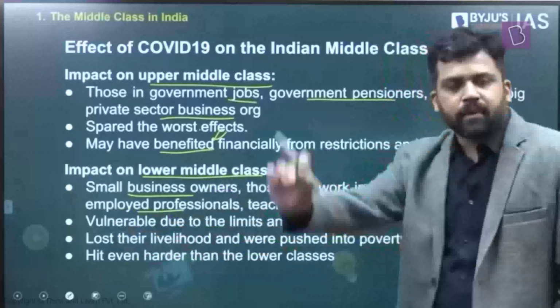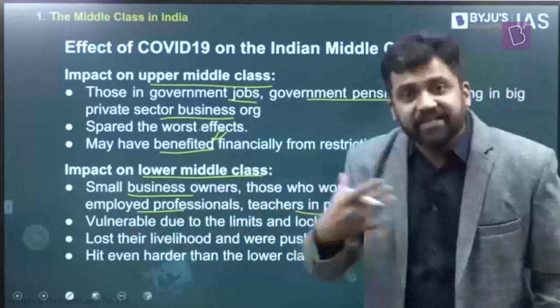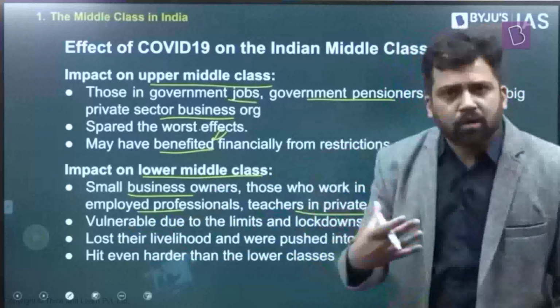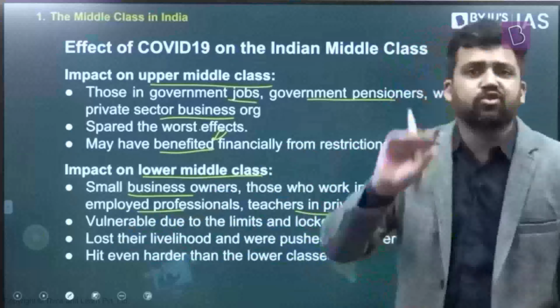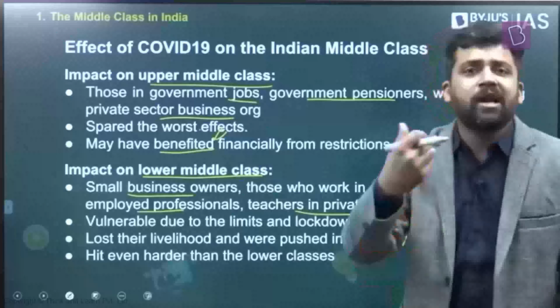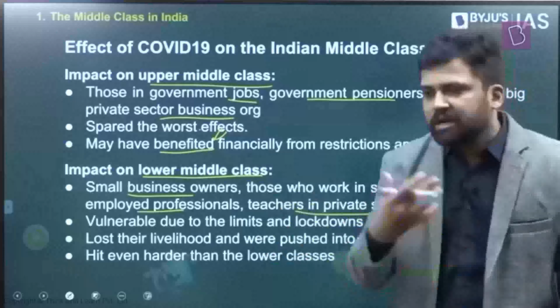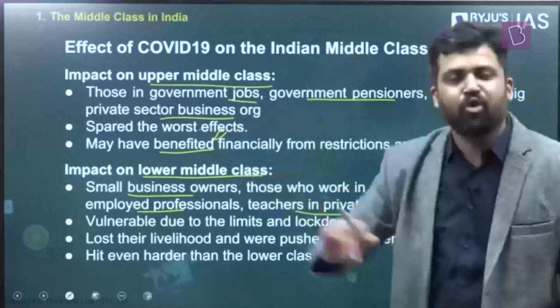Many of the people here, their earnings are dependent on demand for the services that they are providing. For example, a small business owner's earning is exactly dependent on the demand for his services. If you're running a small restaurant or eating outlet, your incomes are completely dependent on how many people will consume food from you. But during the pandemic, what will happen? Most likely, people would not have gone to these outlets and consumed food. They would have consumed food at their home.